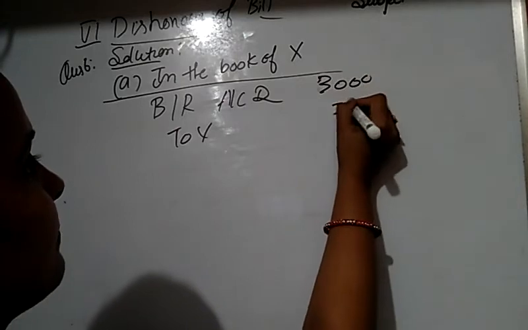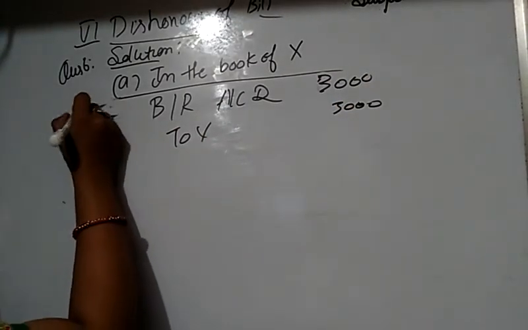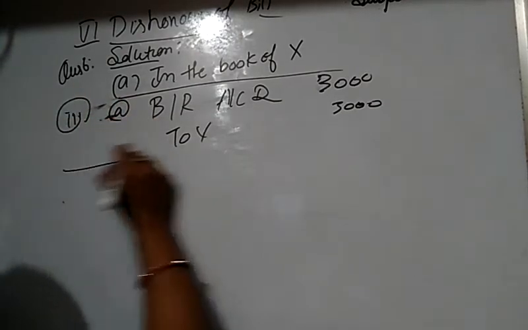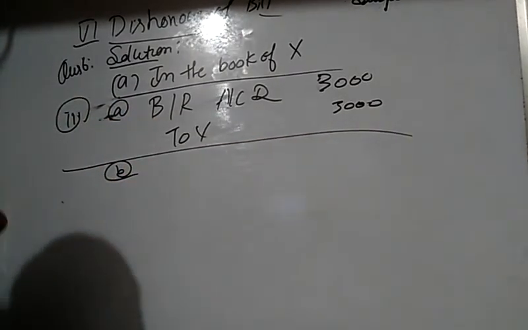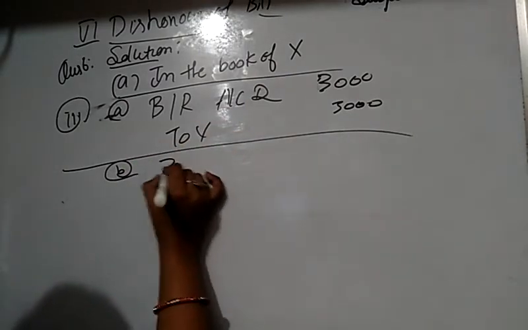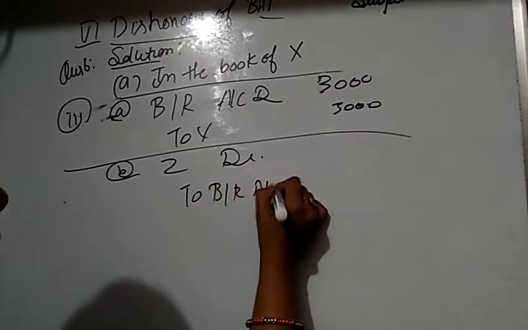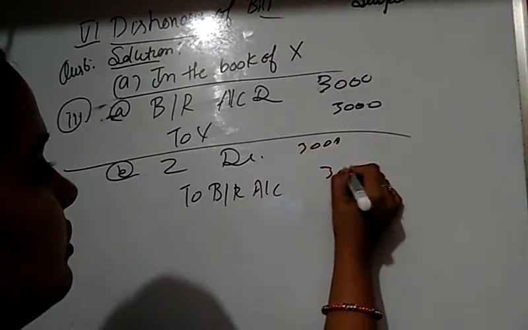In the third case the first entry is the same. Now the second entry, when he transfers the bill to his creditor Z: Z debit to bills receivable account, 3,000.